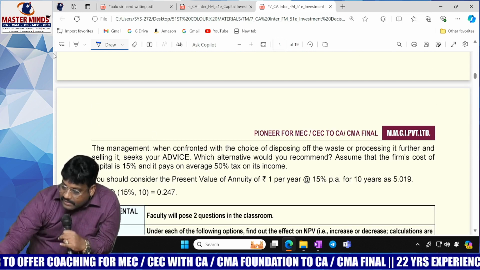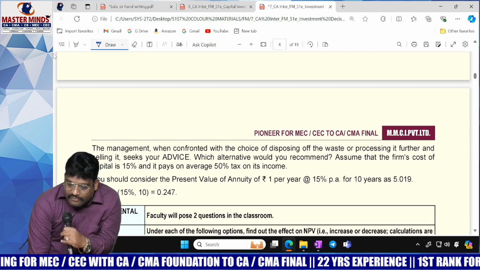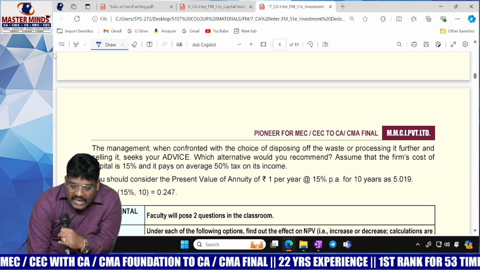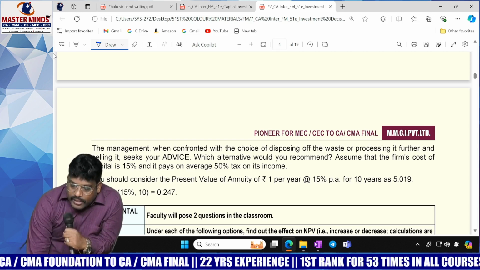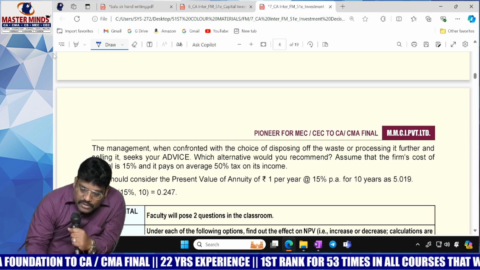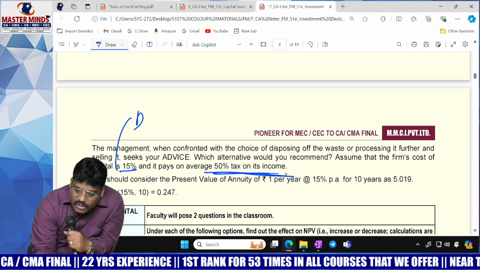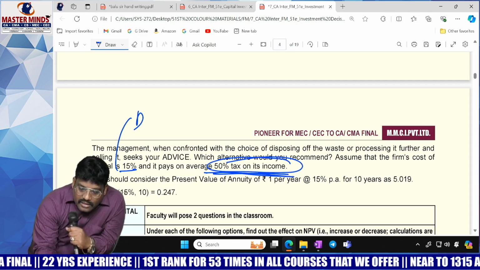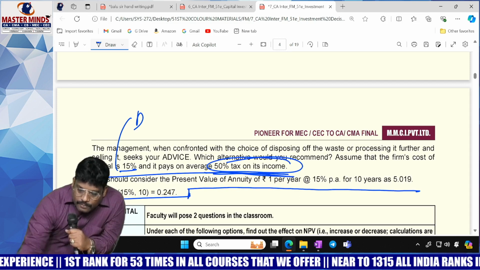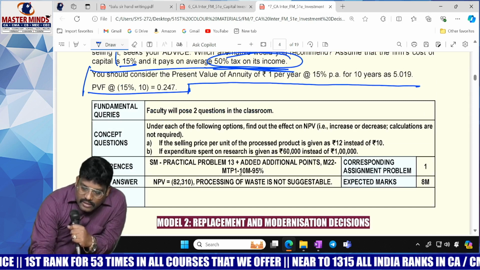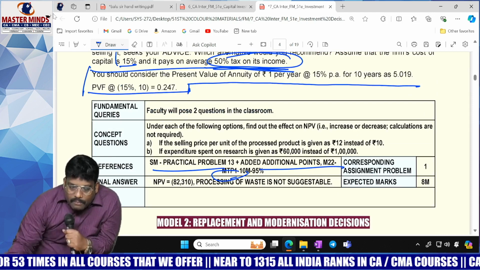That depends upon tax. The management, when confronted with the choice of disposing the waste or processing it further and selling it, seeks your advice. Which alternative would you recommend? Assuming that the firm's cost of capital is 15%, which is nothing but the discounting rate. The tax rate is 50%. And you should consider the present value annuity factor. The table is also given in this problem. I think it is a past examination question. This is from the MTB study material, problem 13, with a few points added. This is the problem to be analyzed.